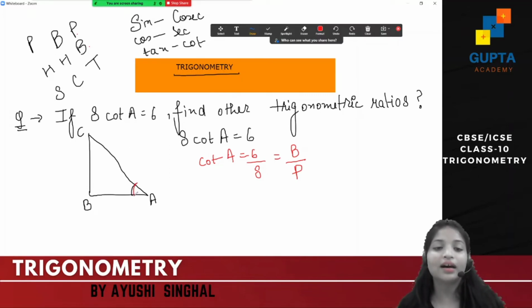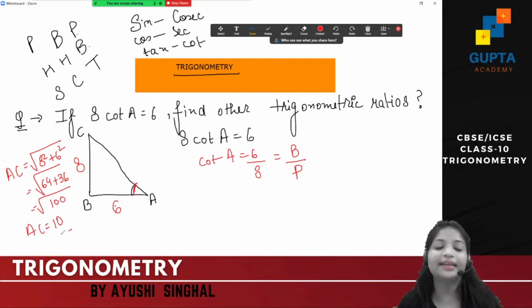Base is the adjacent side. So this is 6, this is 8. I told you that if you need to find the hypotenuse, so how will you find that? By the Pythagoras theorem. So you can simply have the Pythagoras theorem, that is AC is equal to square root of 8 square plus 6 square. So you will get 64 plus 36 and then you can have square root of 100. So AC will be 10. So I got the answer, this is 10.